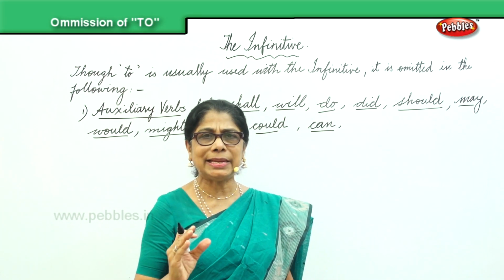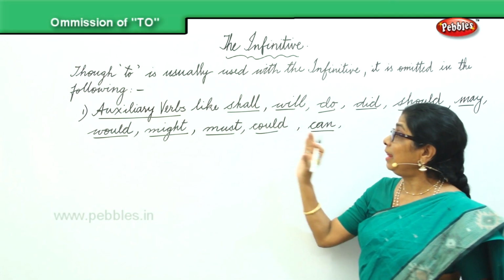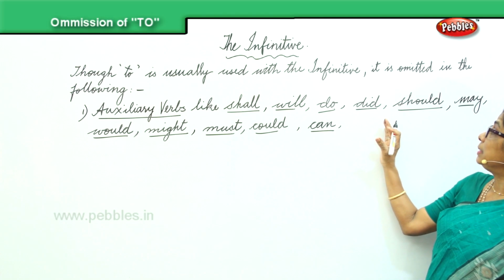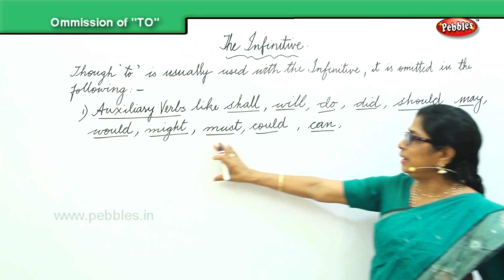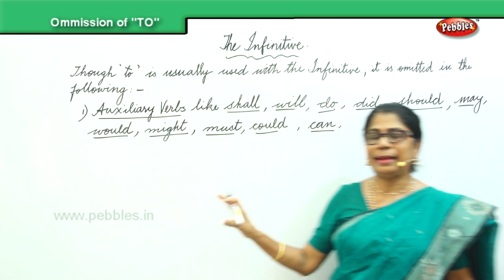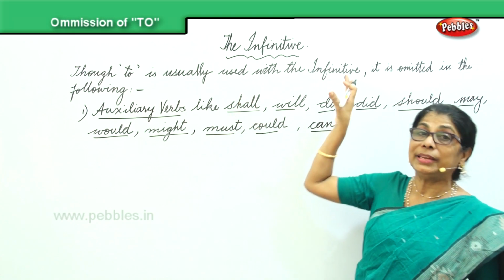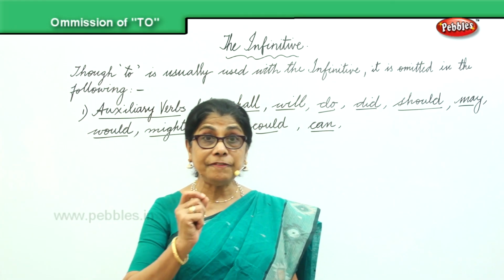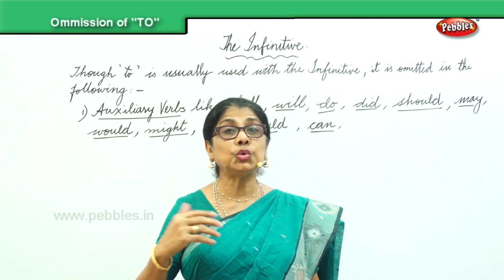When we are using these auxiliary verbs, shall, will, do, did, should, may, would, might, must, could, can, when you use all these, to is omitted. To form the infinitive, we have to use to with the verb.